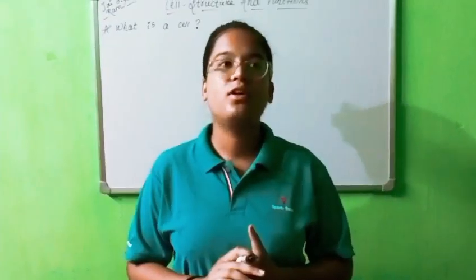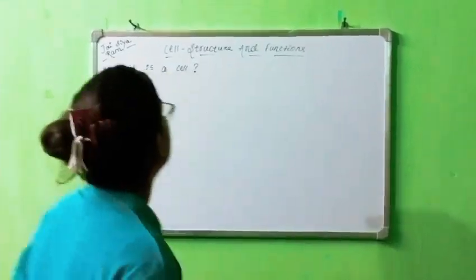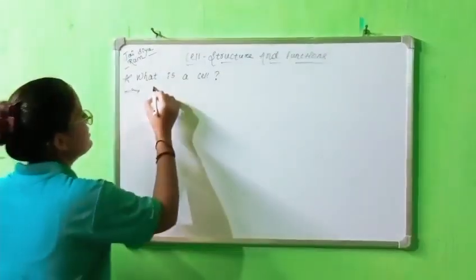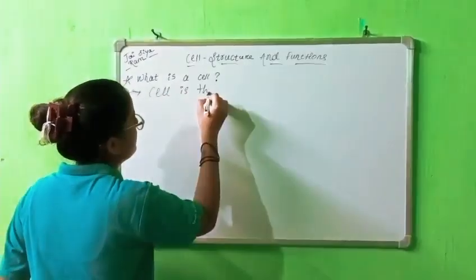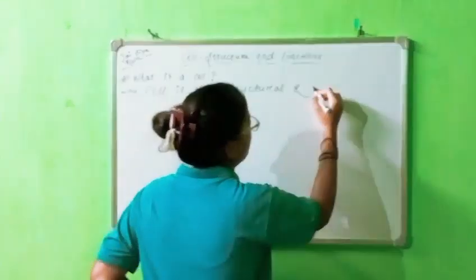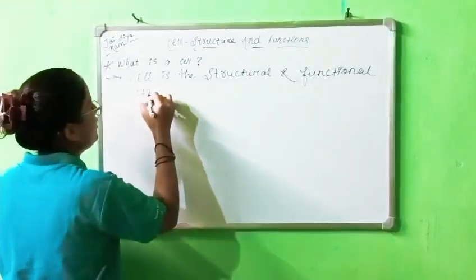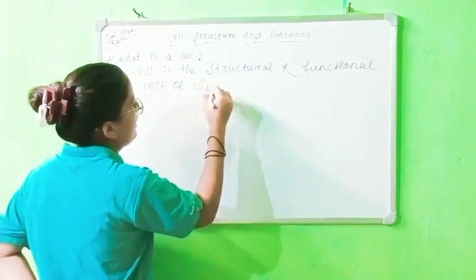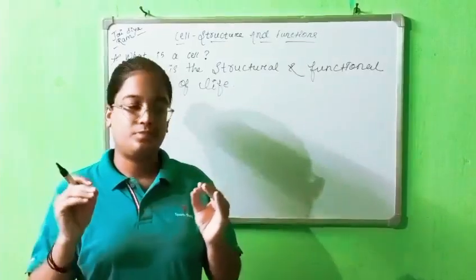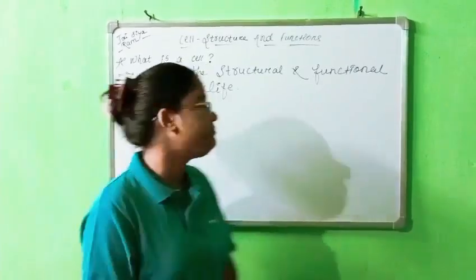So today we are going to learn about cell, which is a basic fundamental unit of life. What is cell? Cell is the structural and functional unit of life. Means every organism is made up of cells, and there is no living organism without cell. The cell is a fundamental, means basic unit of life.